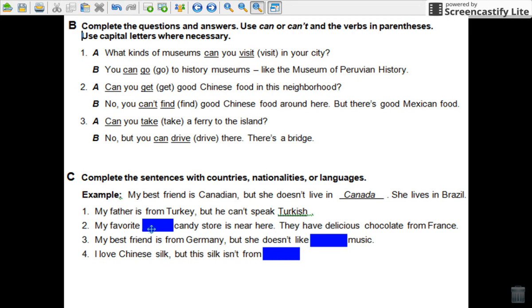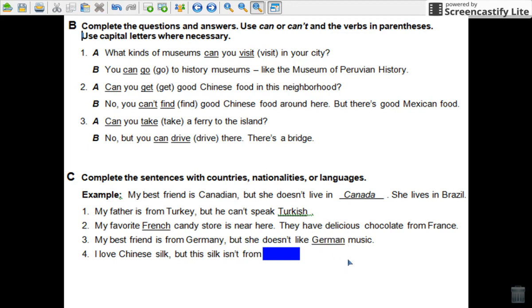My favorite candy store is near here. They have delicious chocolate from France. So if the chocolate is from France, it's French. Okay, remember, France we write with A, but French with E. Okay? My best friend is from Germany, but he doesn't like German music.